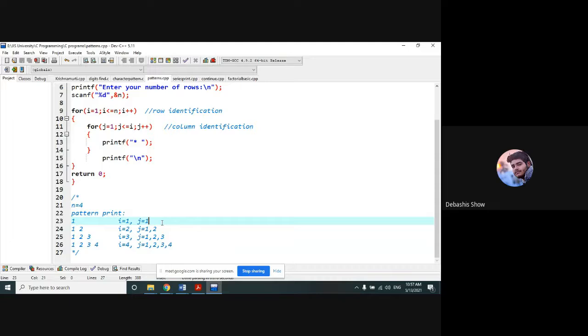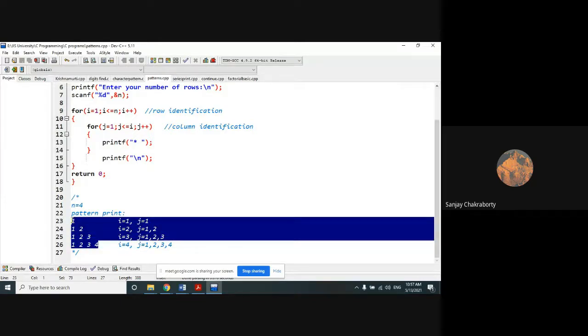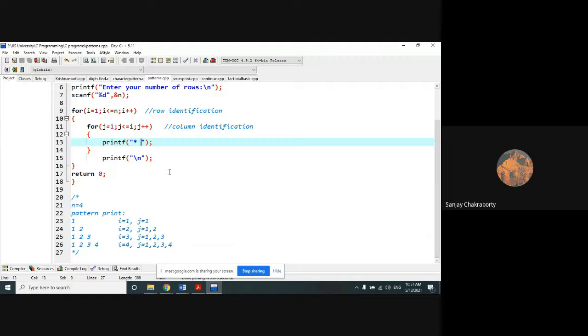Instead of star, it should be some numbers here. So we cannot write star. That is a very clear-cut view for us. Instead of star, we have to write some number. Write some number means we can print some variable value here, which will act like a number.